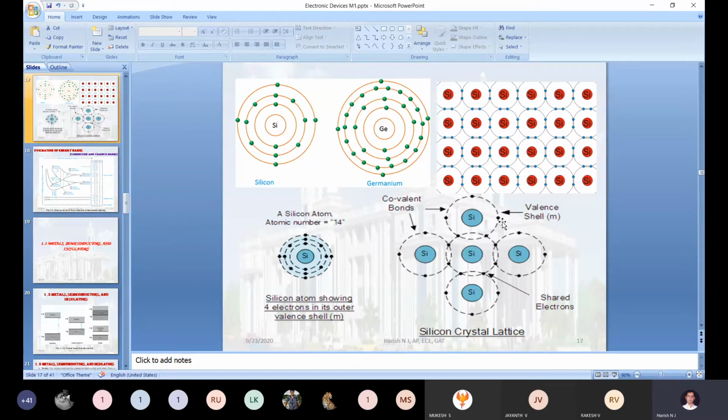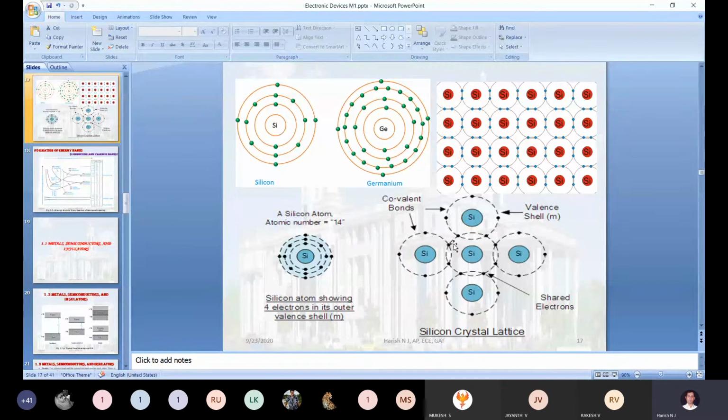The same way, even this silicon, even this silicon, even this silicon. Now just check it out. This silicon will be sharing one electron with the centered one. The right one is also sharing one electron with the center one. Left one and bottom one are also sharing one electron with the center one.